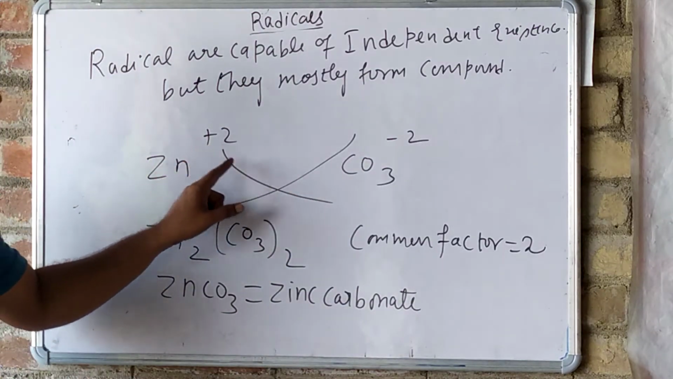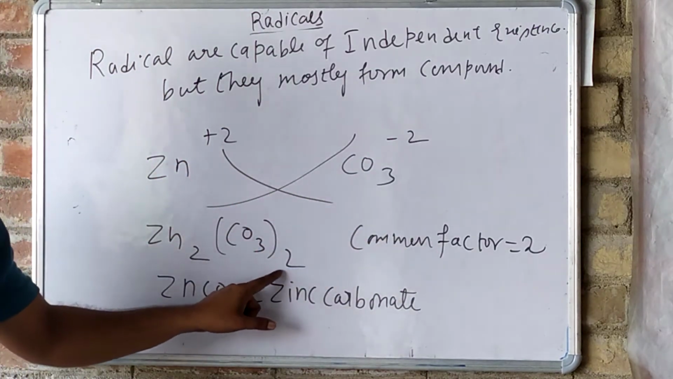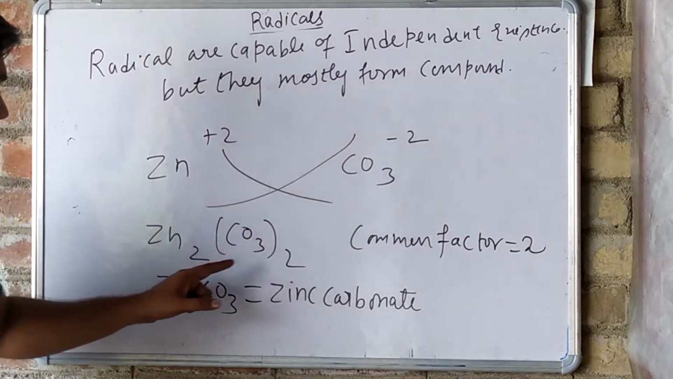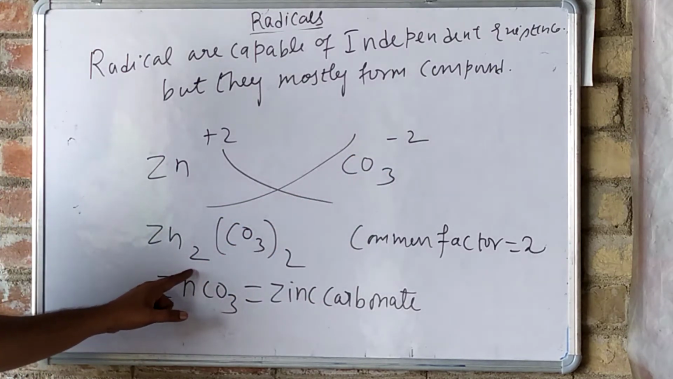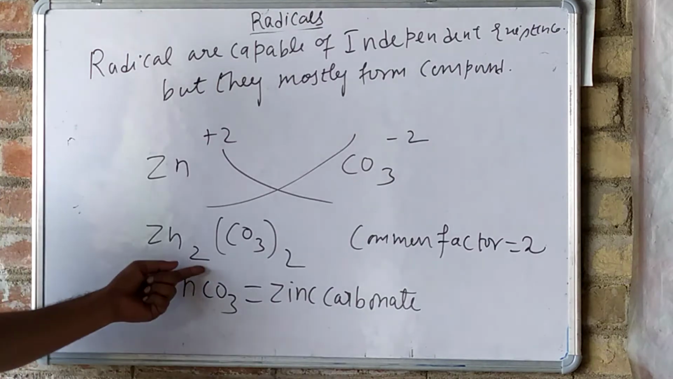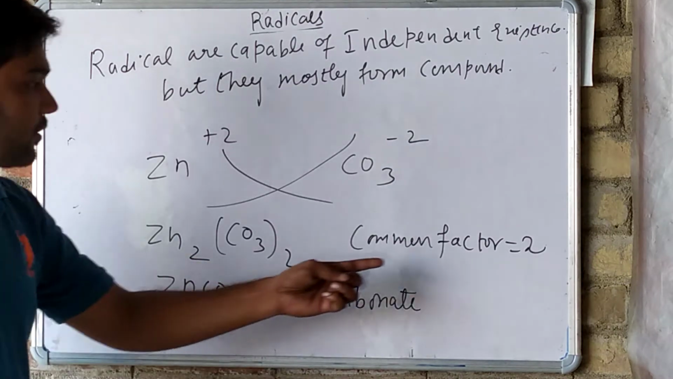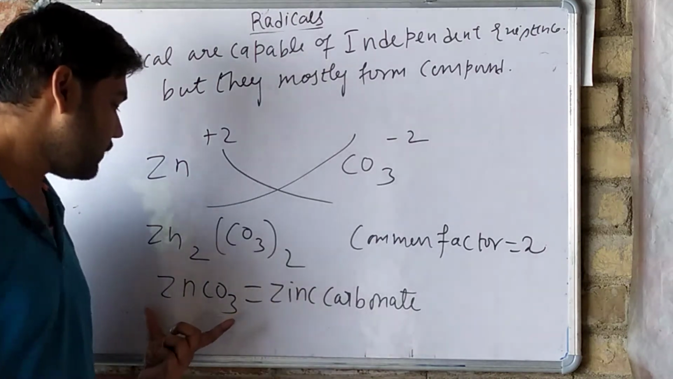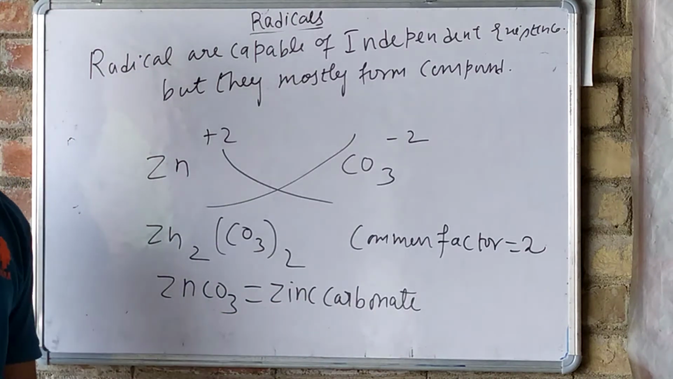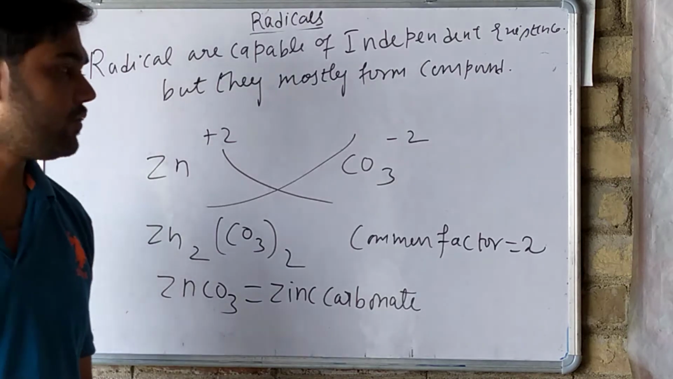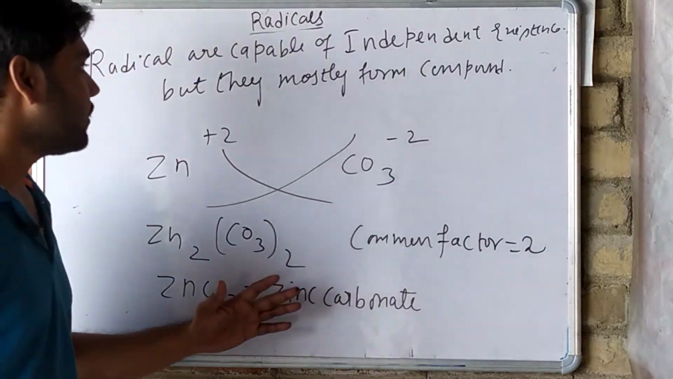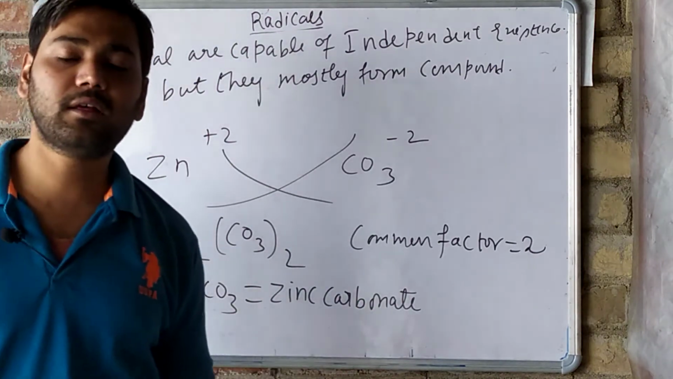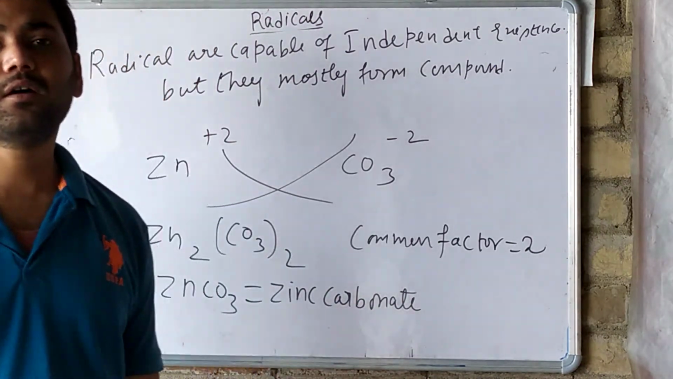The +2 has gone here without sign, and the -2 came to the subscript without sign. Now they both have a common factor, which is 2, so they both divide by 2, leaving the zinc carbonate formula. So what have we learned? With the help of radicals we can create a formula.